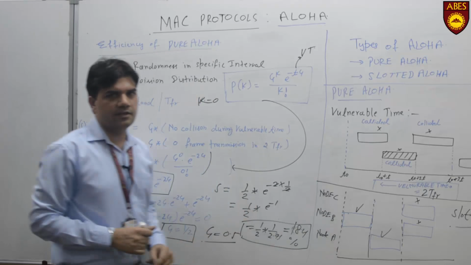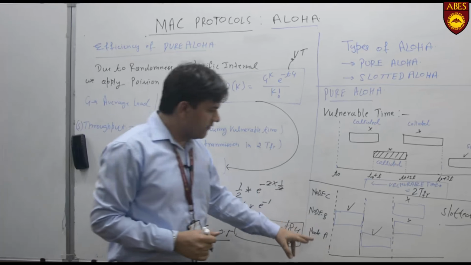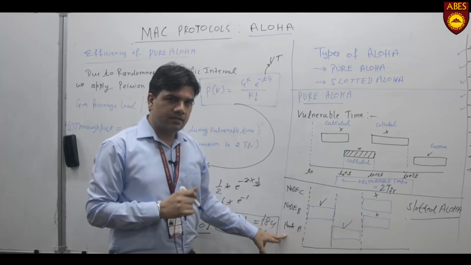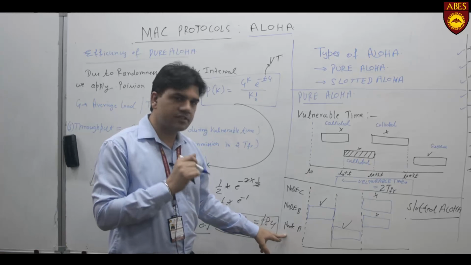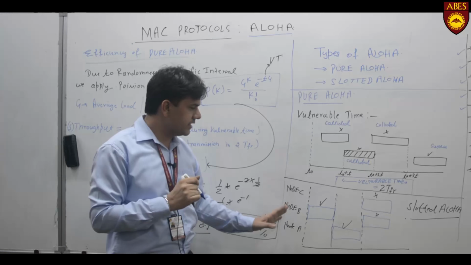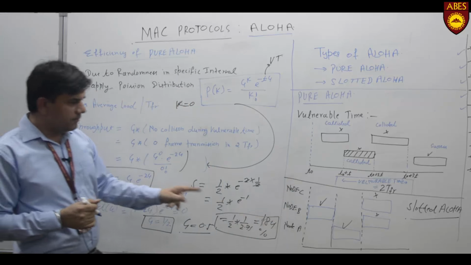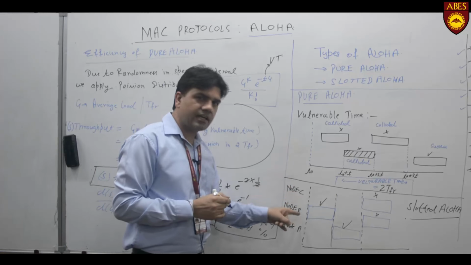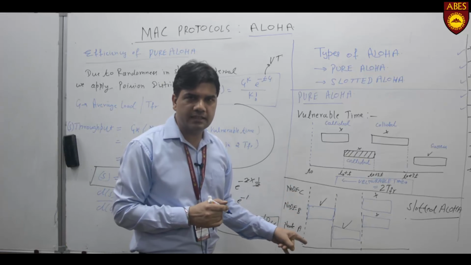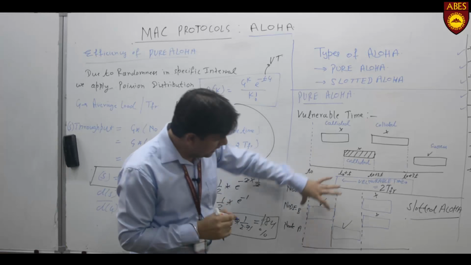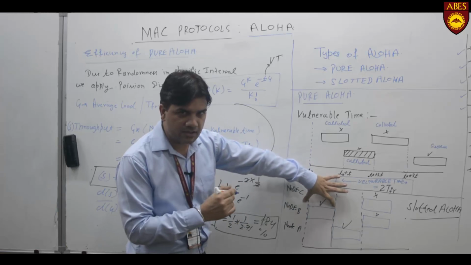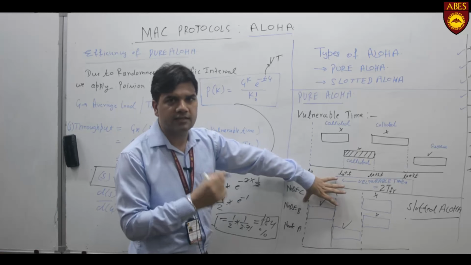Some randomness is reduced. How? Every node has to transmit the data again randomly, but at a specific interval. There is a fixed amount of time during which every node can transmit. But if at the start of that time any node is not ready to transmit, then during that particular period, no other node can transmit the data.